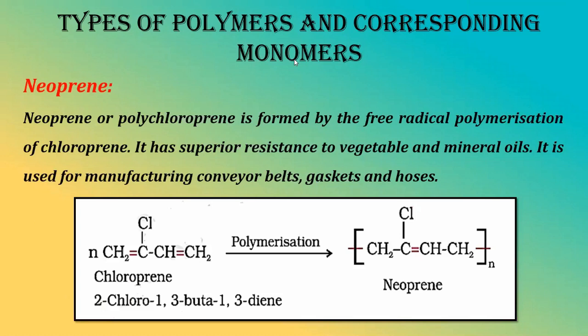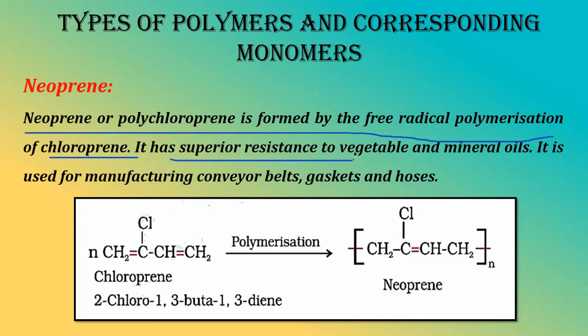Next, neoprene. Neoprene is nothing but synthetic rubber, and it is formed from chloroprene. Let's see how it occurs. Neoprene, or polychloroprene, is formed by free radical polymerization of chloroprene. It has superior resistance to mineral and vegetable oil. It is used for manufacturing conveyor belts, gaskets, hoses, etc.